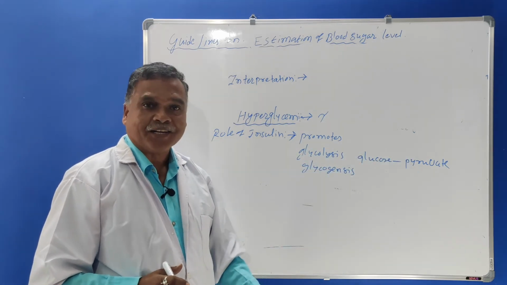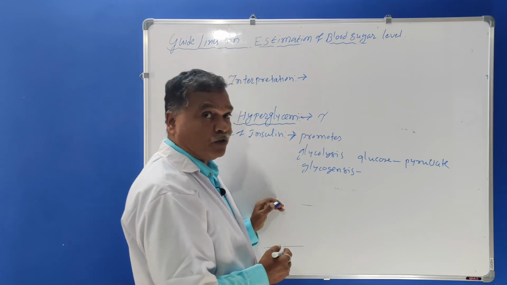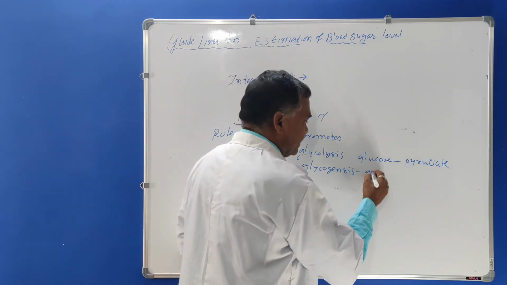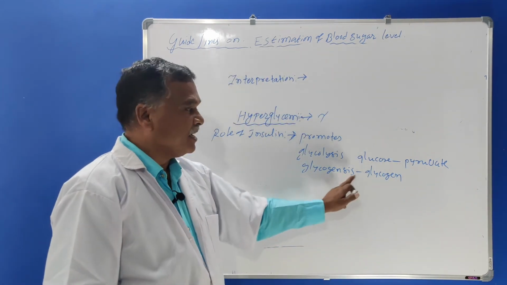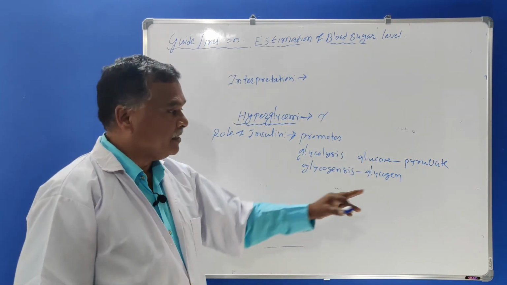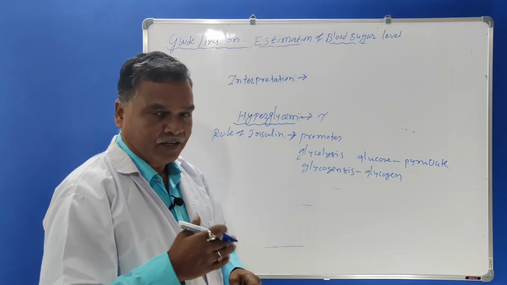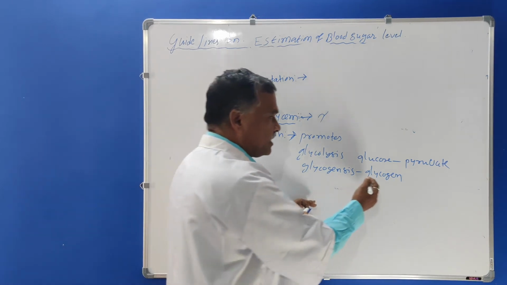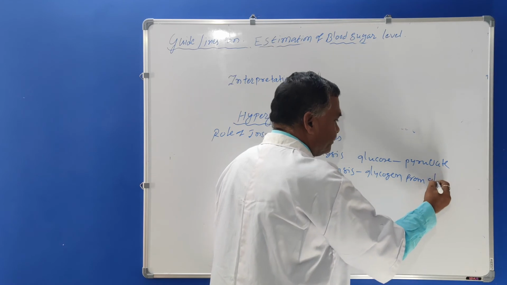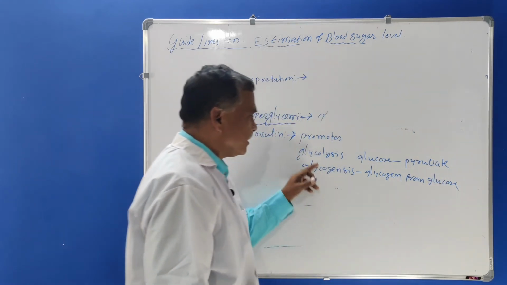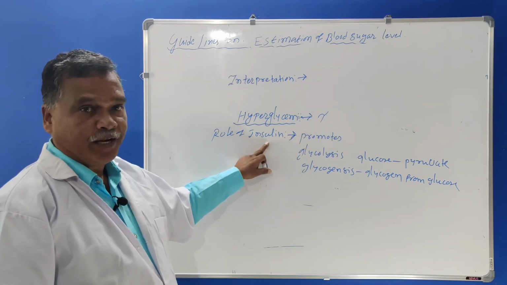Glucose is converted to pyruvate, and glycogenesis is nothing but the formation of glycogen from glucose, or glycogen synthesis in the liver. This glycogen is stored in the liver. Whenever glucose is needed, it is broken down. Therefore, these are the two metabolic processes promoted by the insulin.